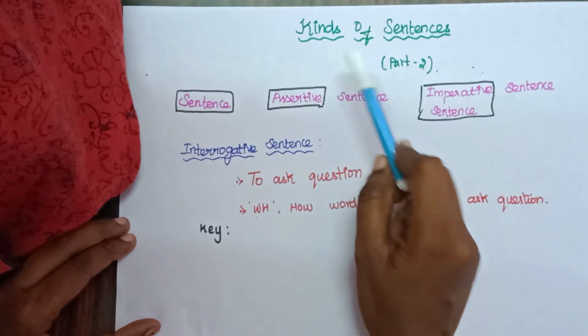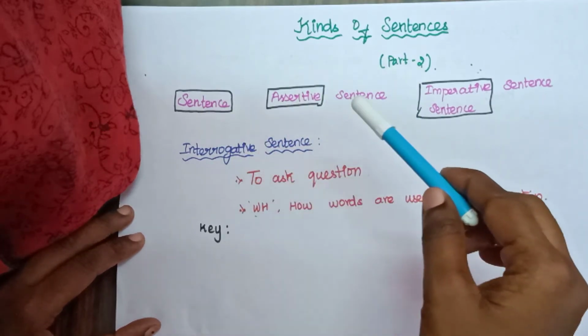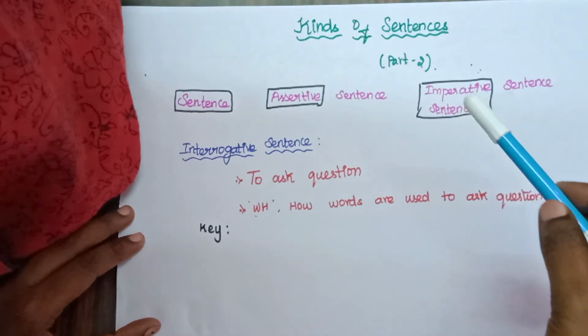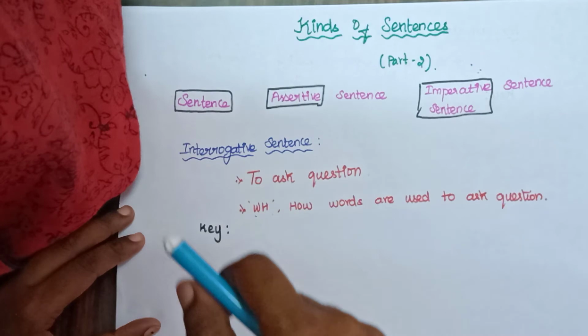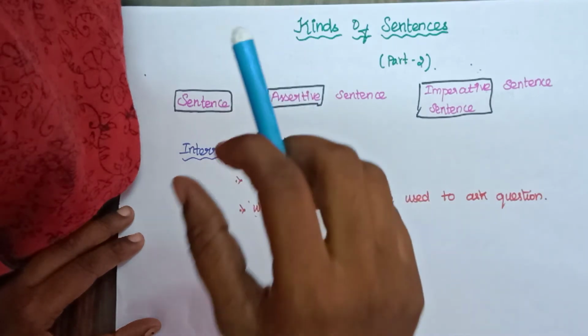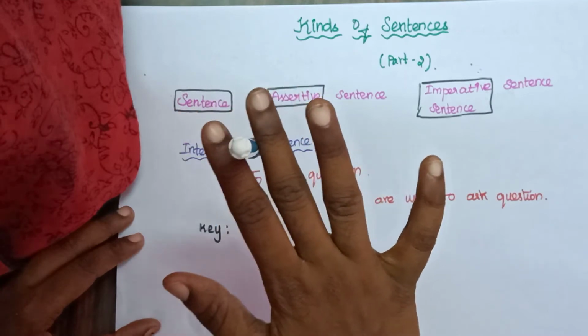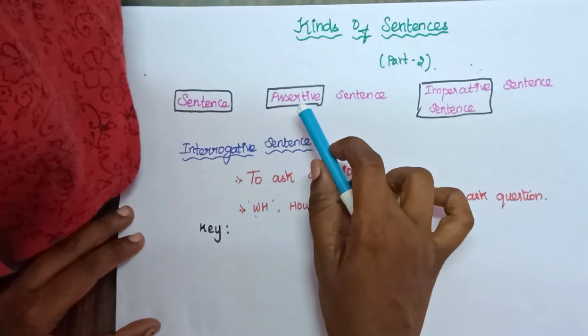In kinds of sentences part 1, we have seen what is a sentence, what is an assertive sentence and what is imperative sentence. Let me give a small glance about it. A sentence is a group or collection of words that makes a complete meaning. That is called as a sentence. What is an assertive sentence?